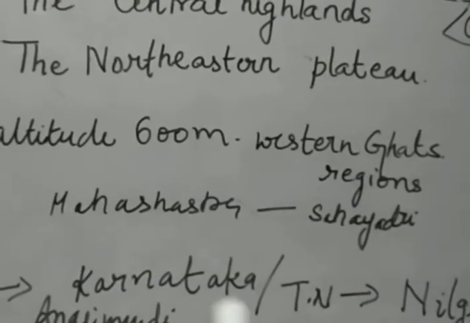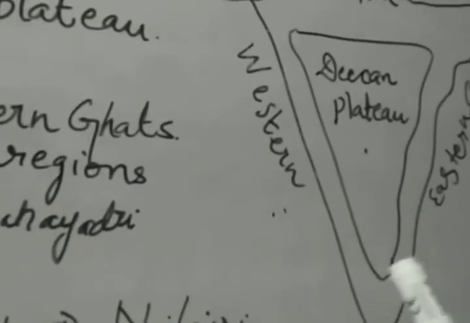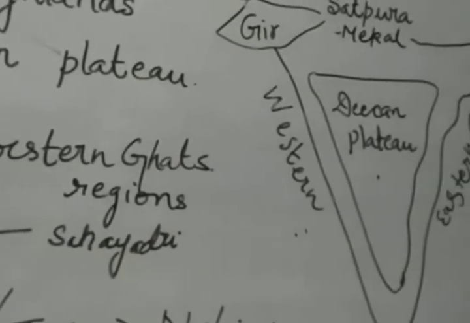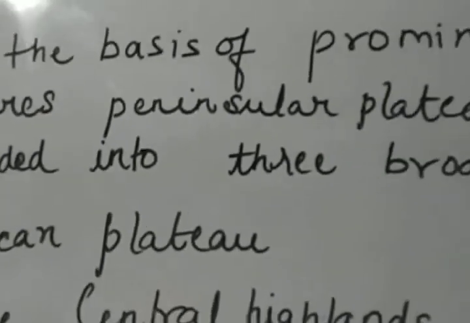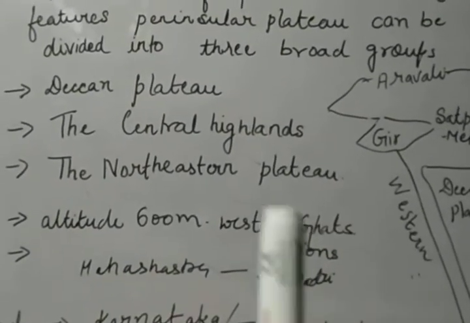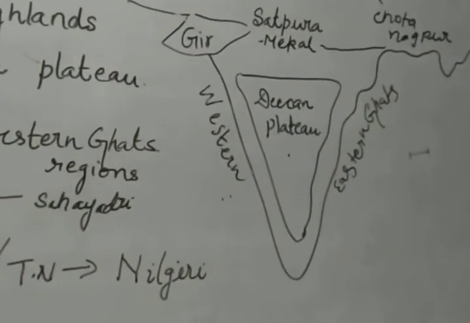Then we discussed the altitude and the names of this region. We discussed the western part and the eastern part. So I hope the Deccan Plateau is clear to you all. What we discussed was the peninsular plateau and its three categories, of which we discussed only the Deccan Plateau region with the help of this map. Okay, thank you so much.